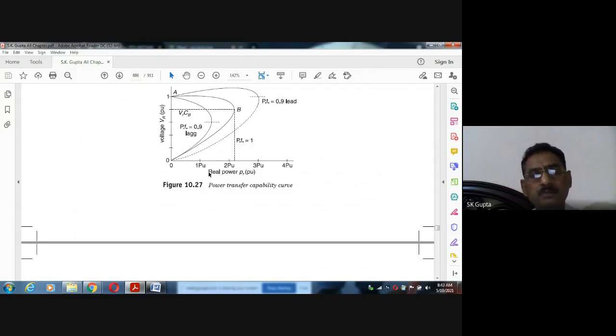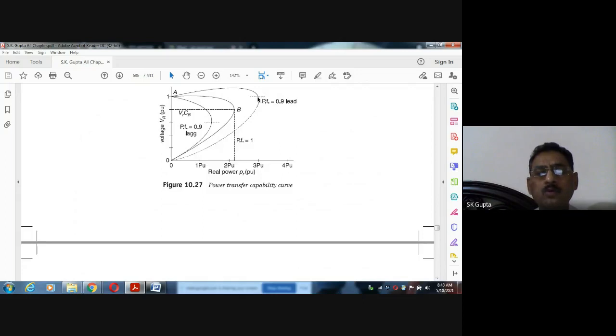This is 1 per unit, when power factor is unity, then this is the P-V curve. When the P increases, voltage decreases, just as we saw with Q: when Q increases, voltage decreases. Here also when P increases, voltage decreases. But it depends upon the different power factor. Power factor means different value of Q. When Q is such that it maintains 0.9 power factor, then this is the curve.